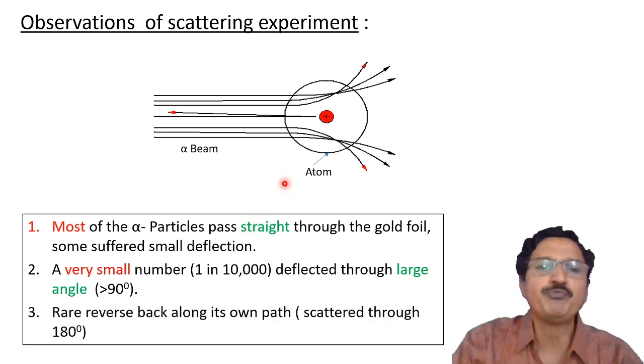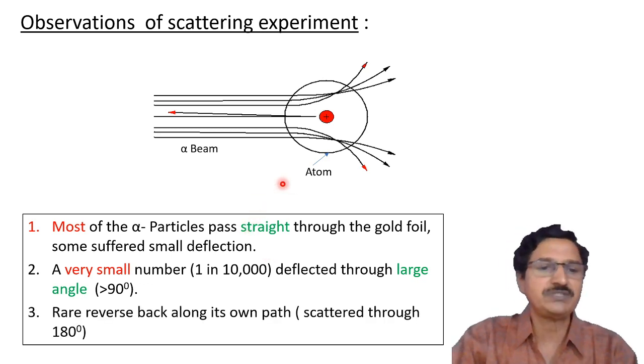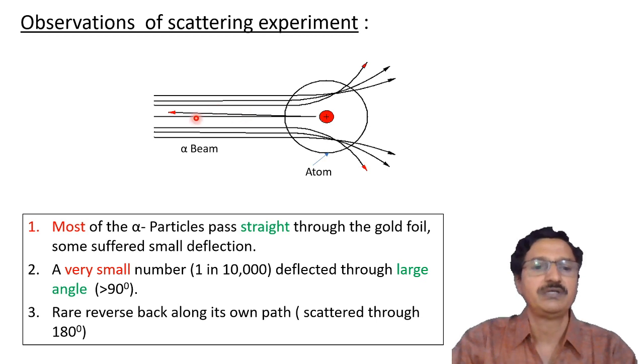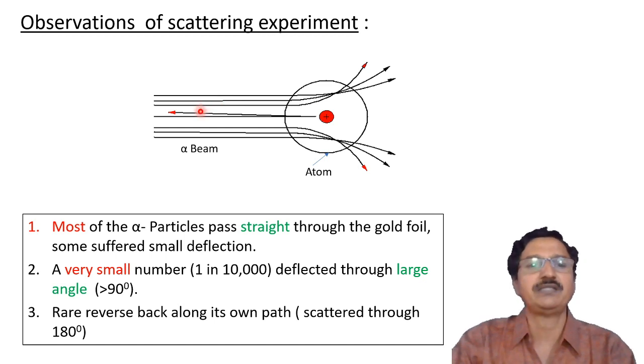And the important observation was that in a very rare case there was a reverse or back deflection along its own path, that is, scattering through an angle of nearly 180 degrees.